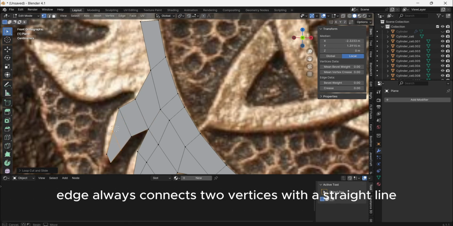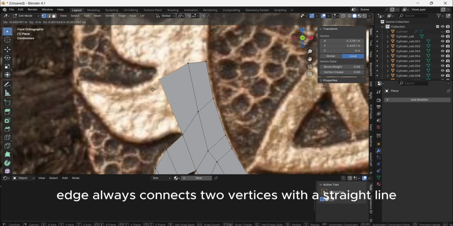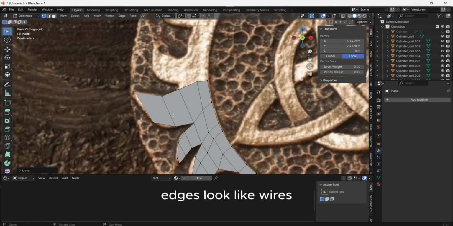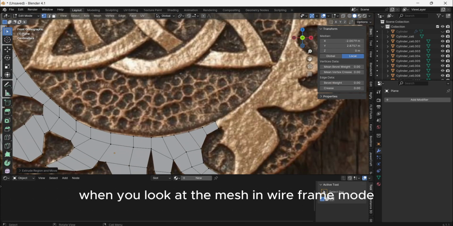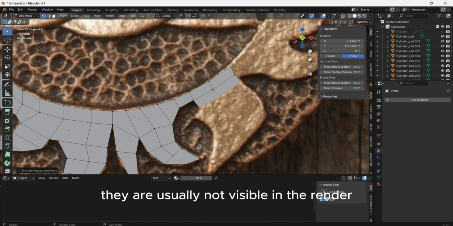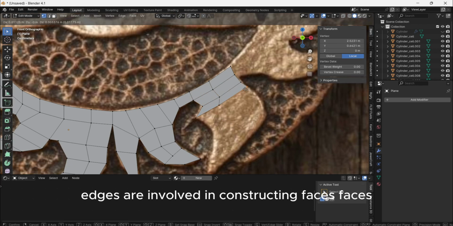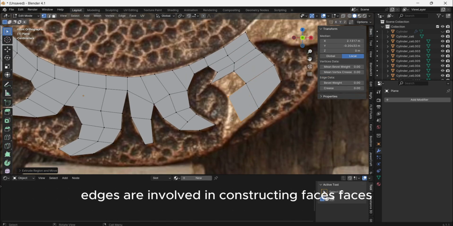Edges. An edge always connects two vertices with a straight line. Edges look like wires when you look at the mesh in wireframe mode. They are usually not visible in the render. Edges are involved in constructing faces.